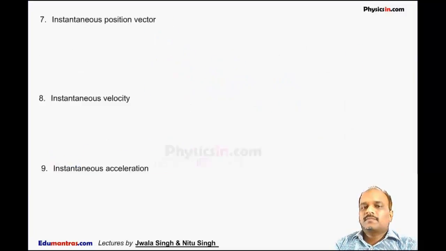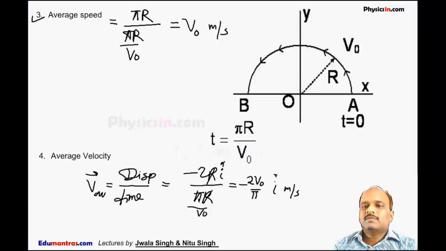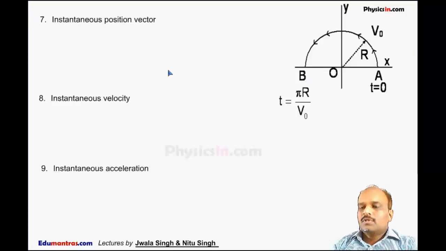The next heading is instantaneous position vector. Now when the particle is moving, suppose the particle is at P. This vector which starts from origin and ends at the position is called the instantaneous position vector r. The particle is initially here, and at any time t it is here. This is the instantaneous position of the particle, and this vector is the instantaneous position vector.